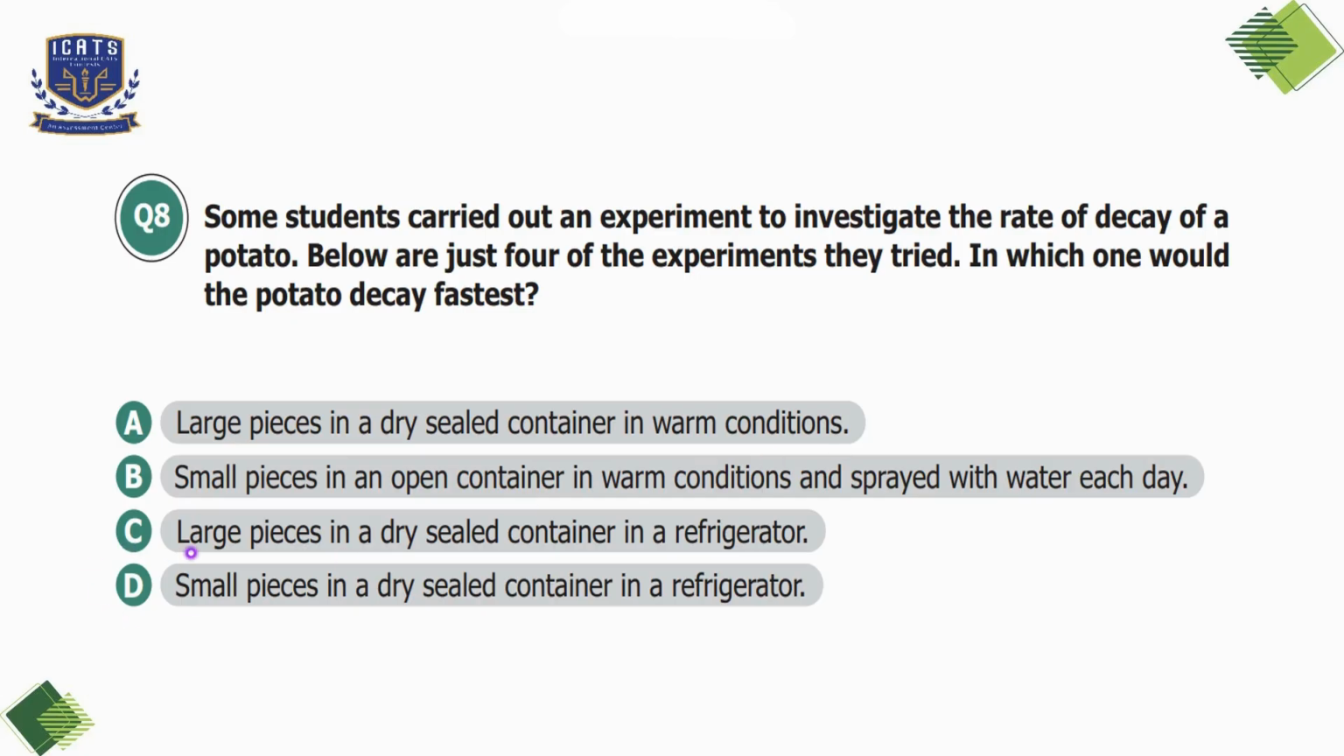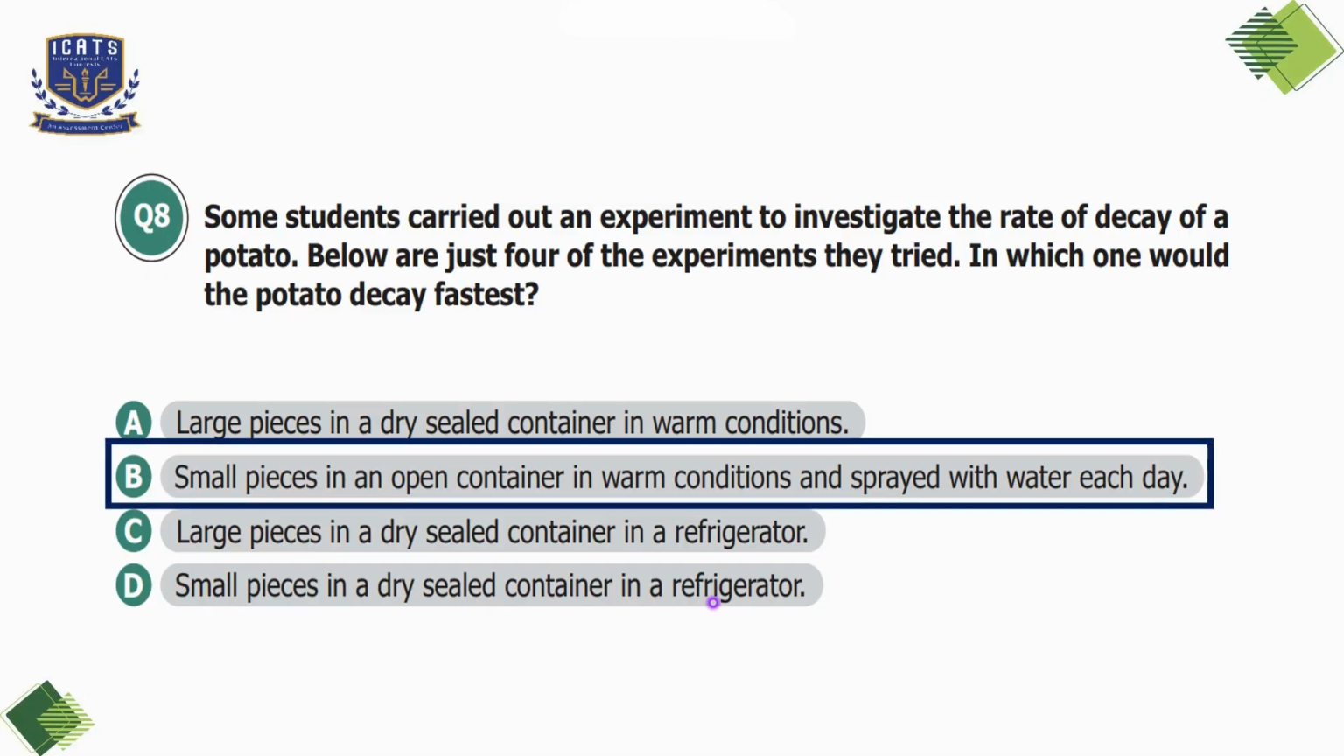Option C, large pieces in a dry sealed container in a refrigerator. So these large pieces will decay very slowly because the cold slows bacteria and fungi. Option D, small pieces in a dry sealed container in a refrigerator. So it will also decay very slowly because the cold and no moisture stop bacteria. So I'll choose option B here. The small pieces in open container will decay the fastest.